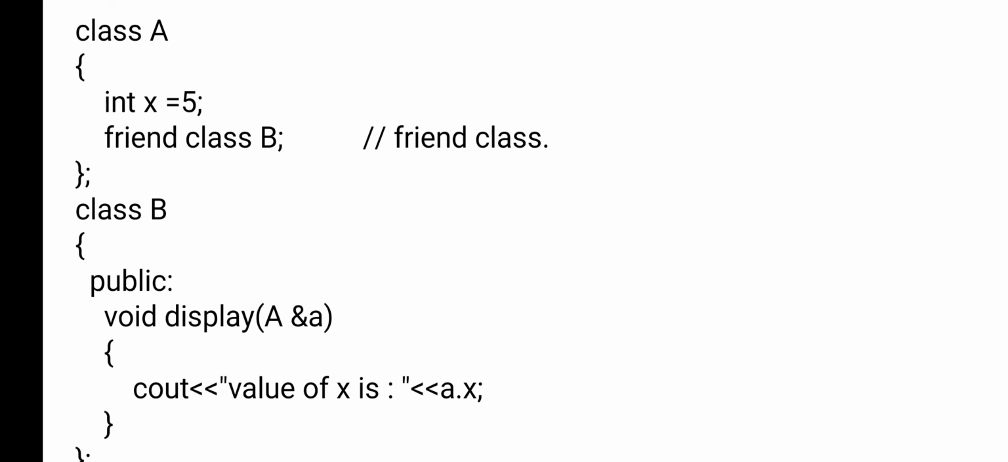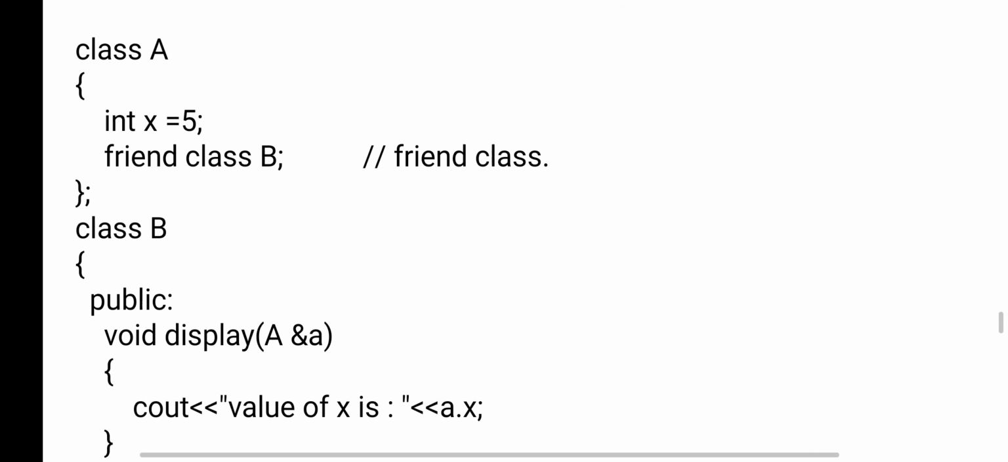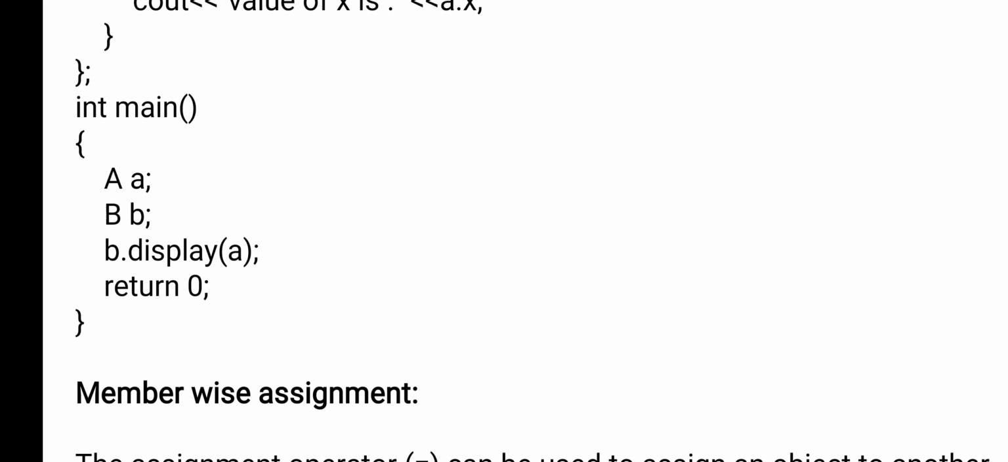So, friend class B. Now come to the friend class B. Class B is a friend, so whatever you declared as private in class A can be used by class B, which is a friend class. So void display(A &a). Ampersand a here is the address operator, the address of a. What is a? It is an object, right? And a.x. x is whatever value you have declared as private, that is 5. So using a friend class, you can access private and protected members of a class.